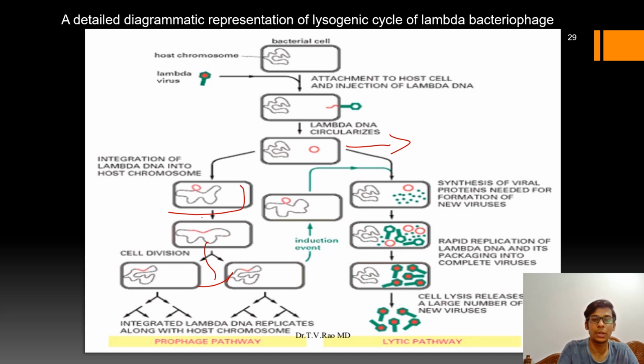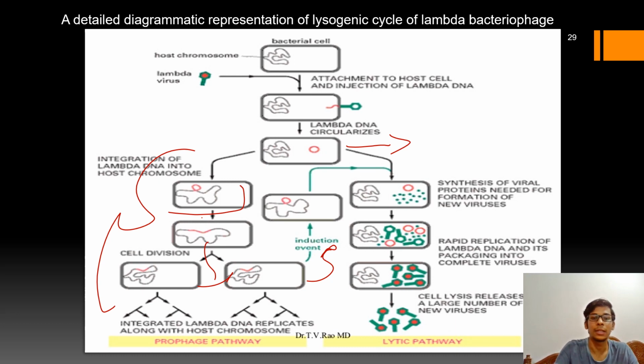This is known as the lysogenic state. Whenever there is an induction like DNA damage, UV irradiation or any stress condition, such as a low amount of glucose, with any of these factors, it causes induction.